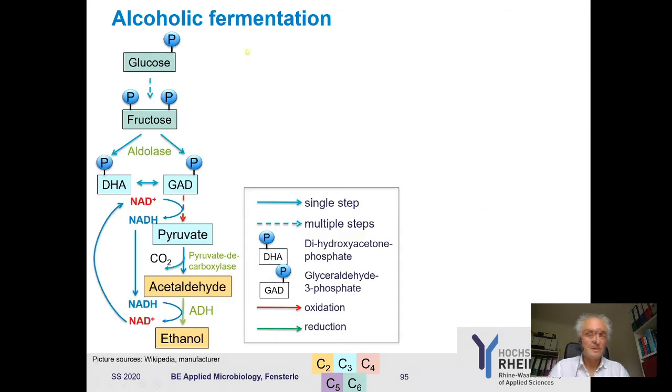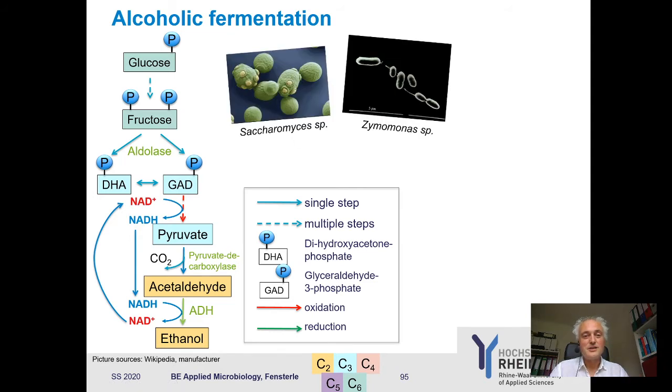We have ethanol. Taking it together, we have the glycolysis here, the pure glycolysis, where of course we require an aldolase ending at the pyruvate, and then we start with a pyruvate decarboxylase, and then we have ADH and we have ethanol, and everything is fine. Our NADH is recycled. And of course, you know how important these processes are, because these are the organisms which can do that. As an example, of course, Saccharomyces species can do that. But there are also bacteria who have these alcoholic fermentation pathways, like Pseudomonas.